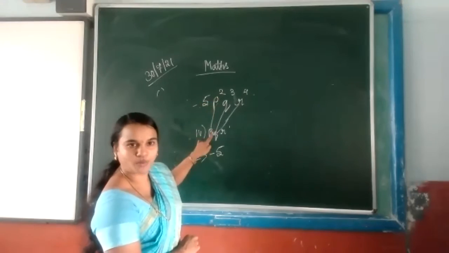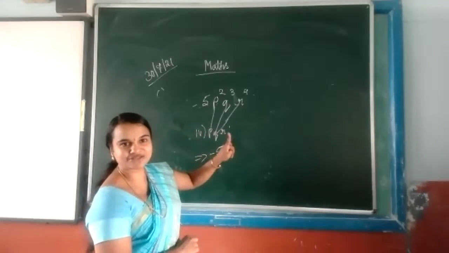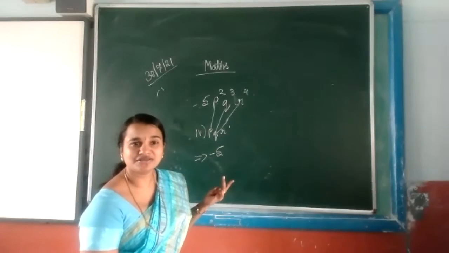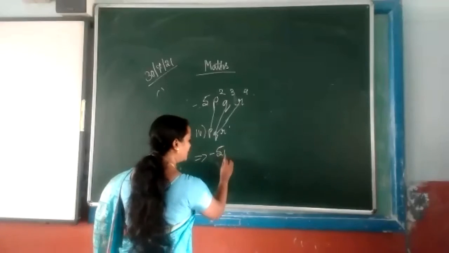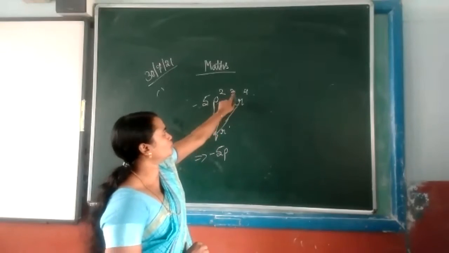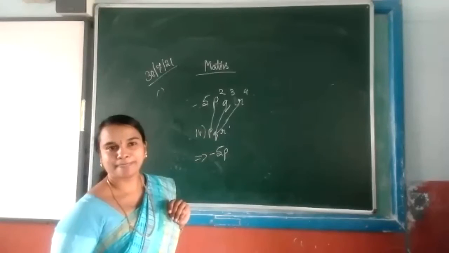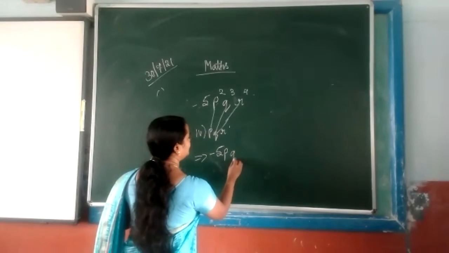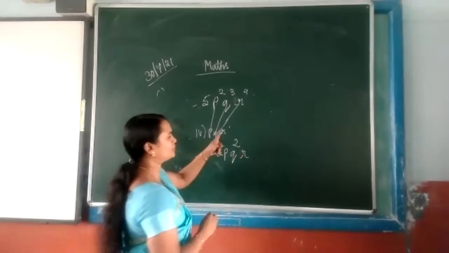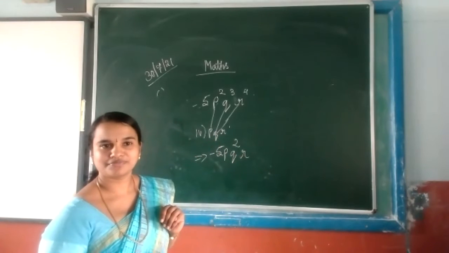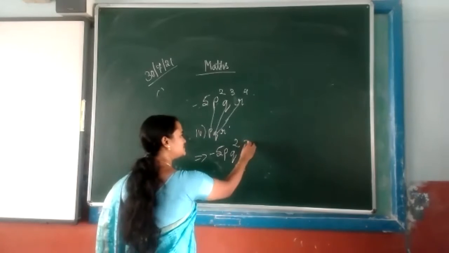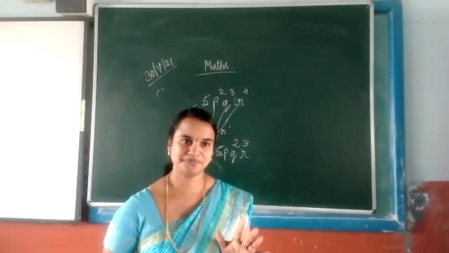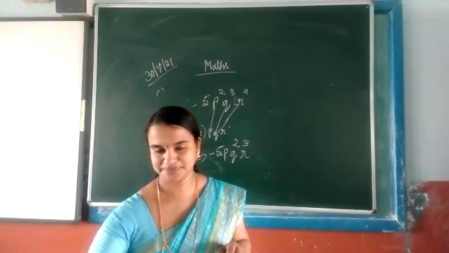P square, 1 p is given. 2 minus 1, how much? 1. That means 1 p. Q cube, 3 minus 1, that is 2. Then R, 4 minus 1, that is 3. Yes, this is the answer. Now is it clear?